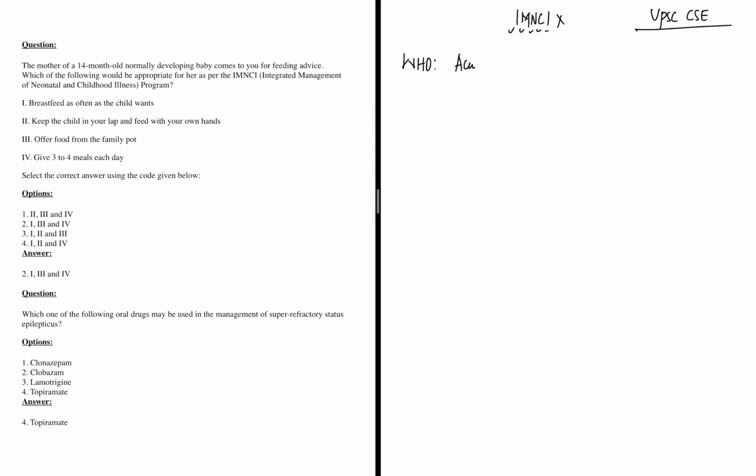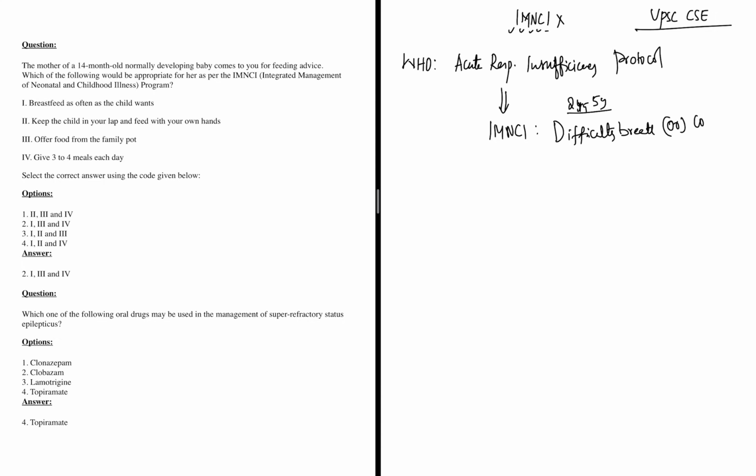We have the WHO Acute Respiratory Infection protocol. So this protocol and also the IMNCI protocol for pneumonia. In IMNCI we have the 2 months to 5 years age group, wherein we ask for difficulty breathing or cough symptom. So we will evaluate this symptom. In either of the cases, here in the ARI protocol we have cough. In either case we look at fast breathing.